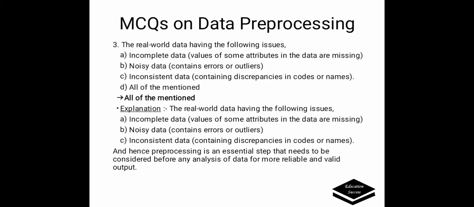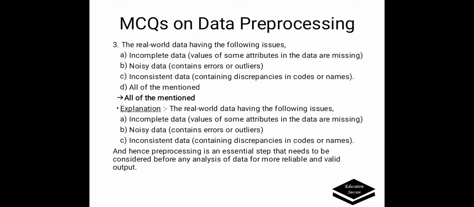Next question is: the real world data having the following issues. Options are: A. Incomplete data, that is, values of some attributes in the data are missing. B. Noisy data, means it contains errors or outliers. C. Inconsistent data, it means containing discrepancies in the codes or names. And D. All of the mentioned. Correct answer is all of the mentioned.